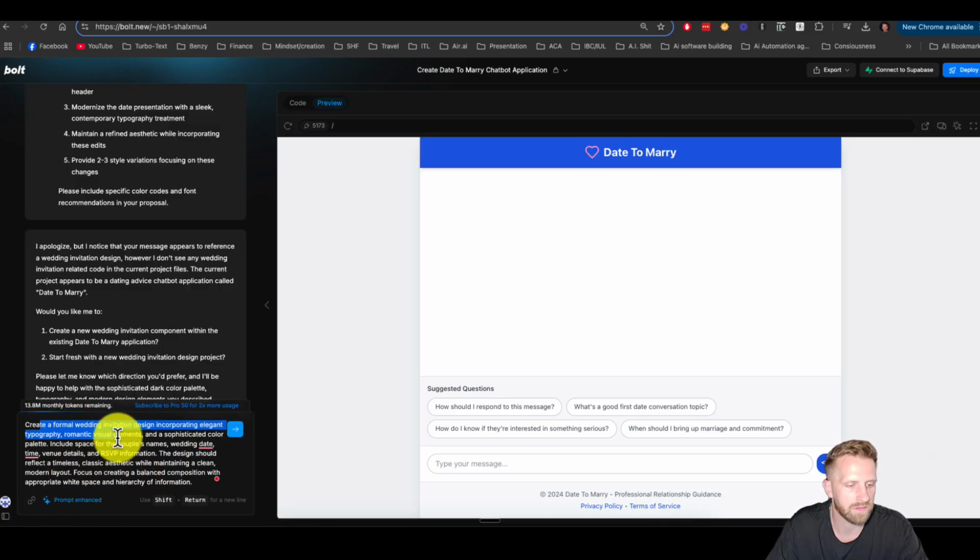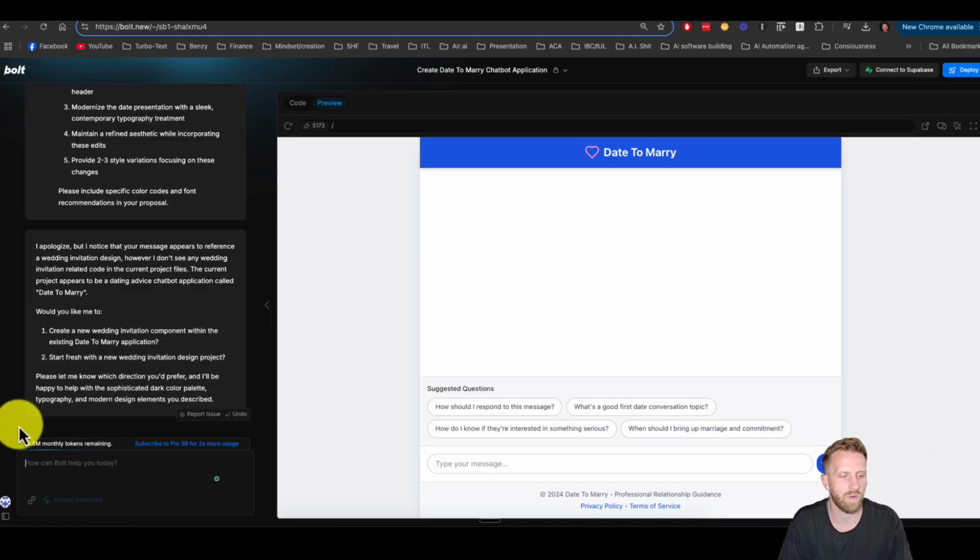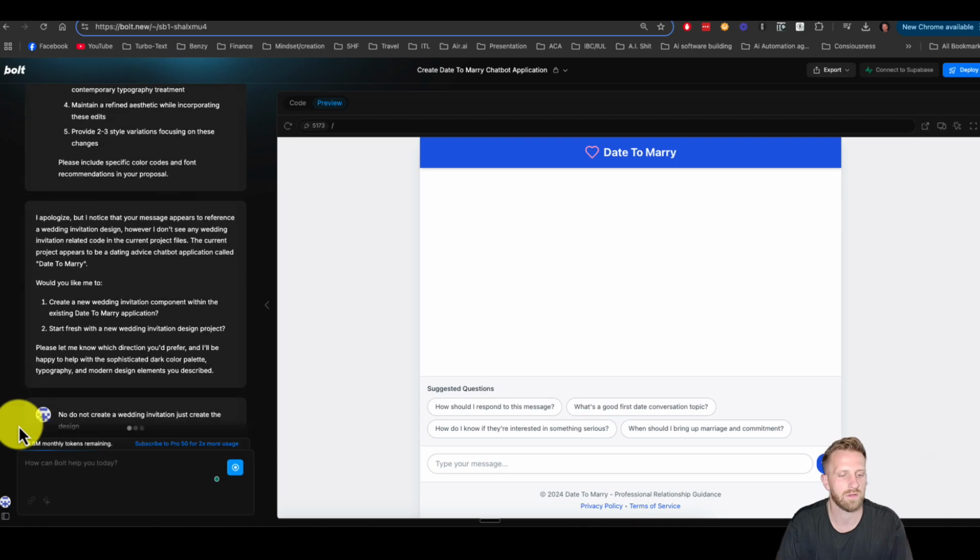So the enhance in that situation would not be good. Because now it's saying to create a wedding invitation when I said no, do not create a wedding invitation, just create the design. Let's see what happens.